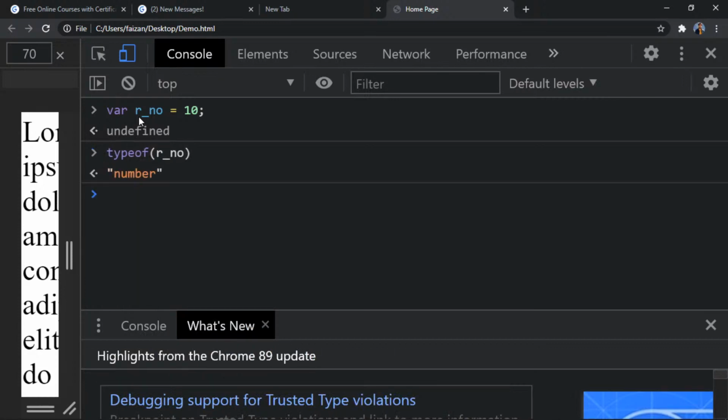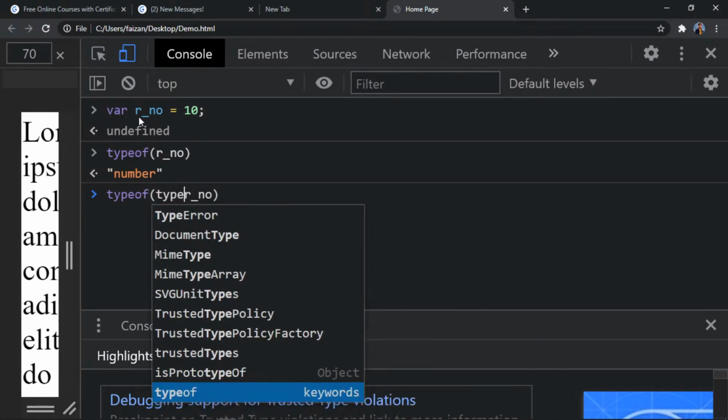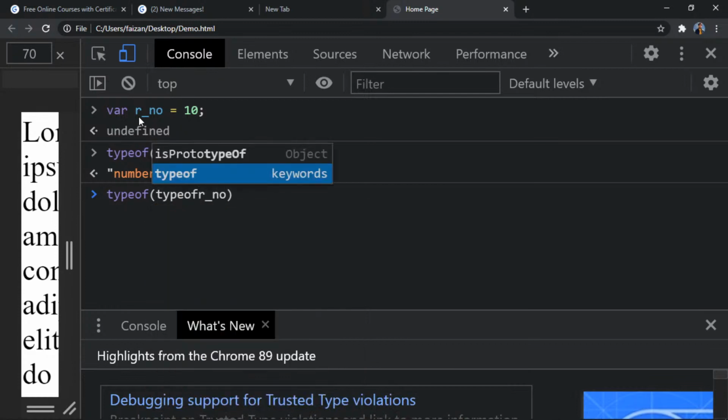Obviously number, right? Now if I'm doing type of type of, what will be the output? What will be the output, guys? Quickly write it in chat. I want to understand how much you are able to take in. Quickly, what will be the output in this case?